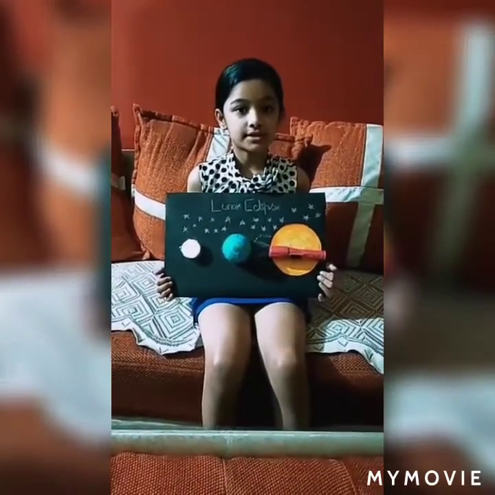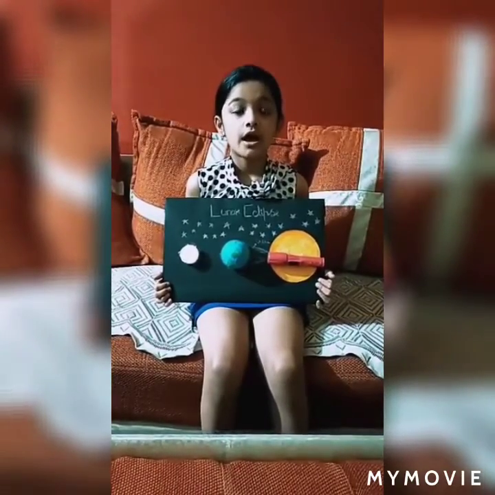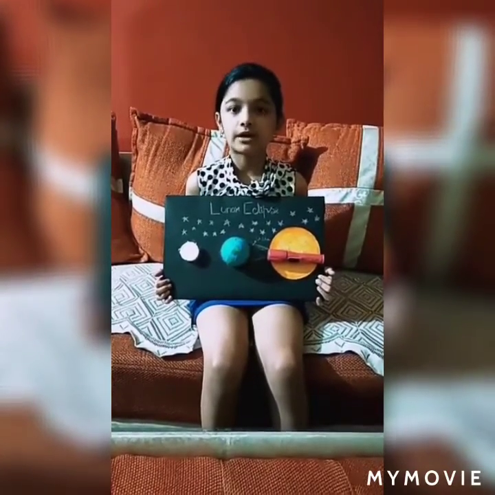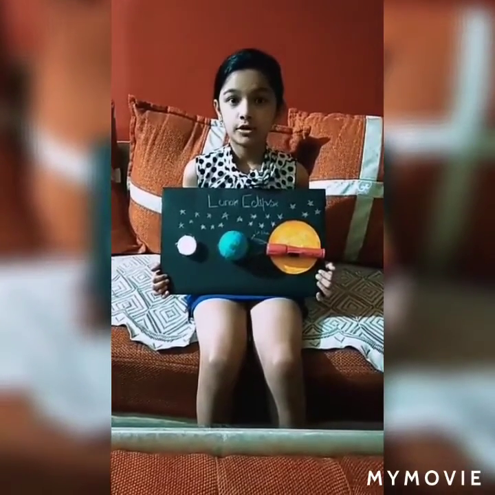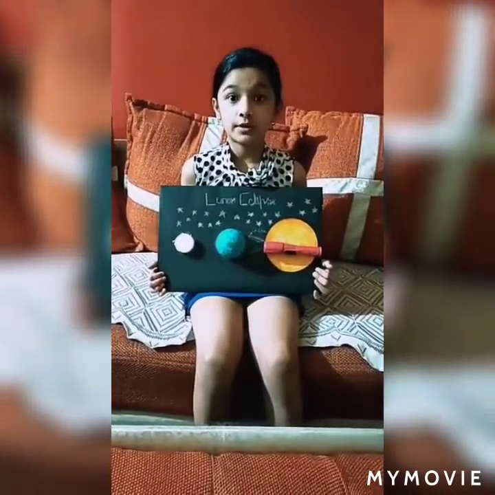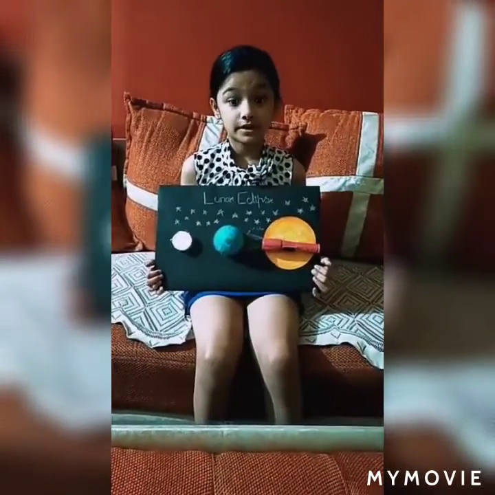I have made a model of lunar eclipse. I have used a torch as the sun, a big ball as the earth and a small ball for the moon. I have also marked umbra and penumbra and made stars in the background. This model represents that when all three of them, the sun, the earth and the moon, make a straight line respectively and the earth blocks the sunlight from reaching the moon, it is called lunar eclipse.